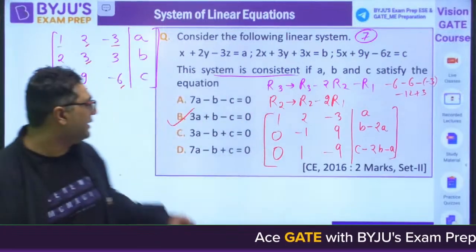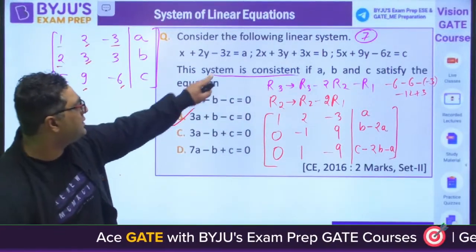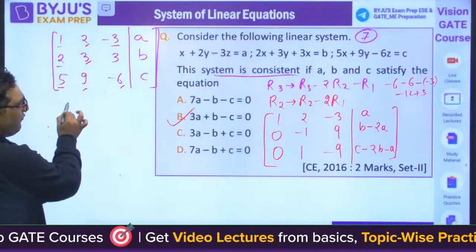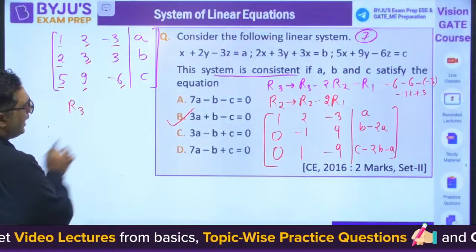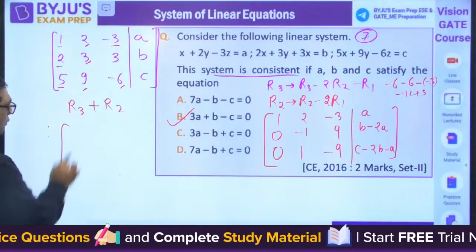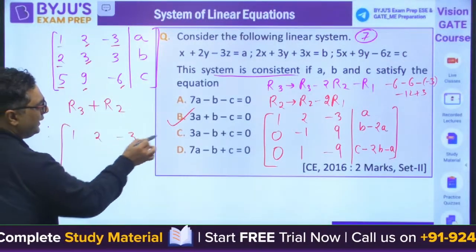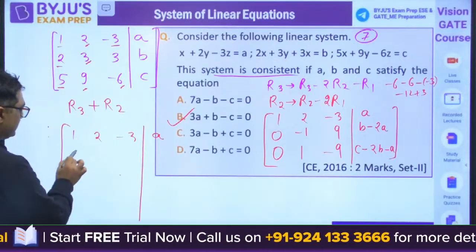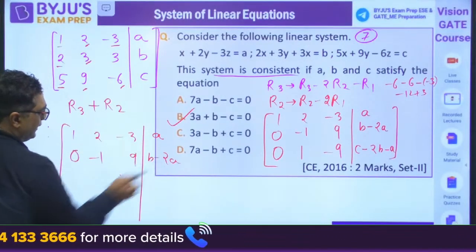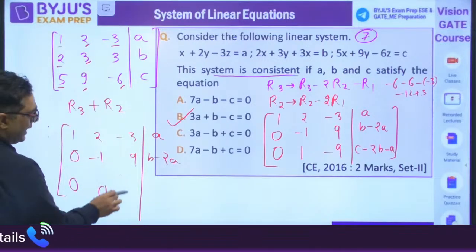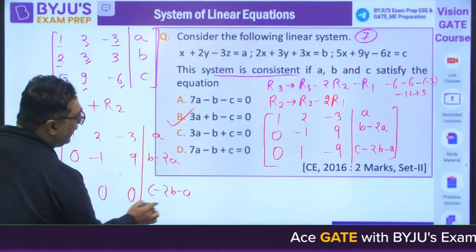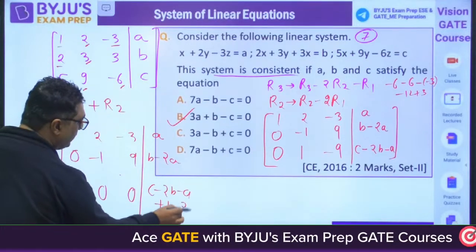Now, my dear, we are given that the system is consistent. Consistent means the rank should be equal. So first of all, I am going to do R3 plus R2. I would be getting 1, 2, minus 3 and A. 0, minus 1, 9 and B minus 2A. Then 0, 0, 9 minus 9 will be 0, and C minus 2B minus A plus B minus 2A.